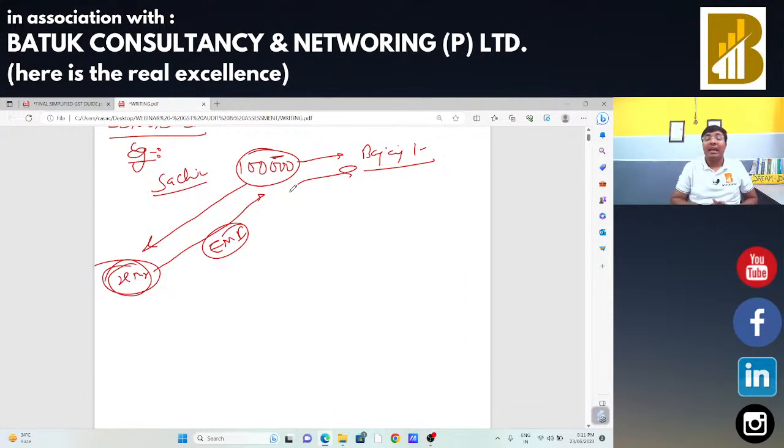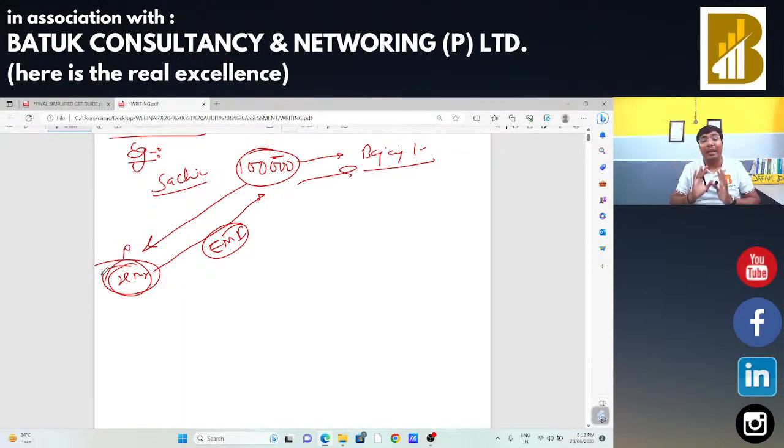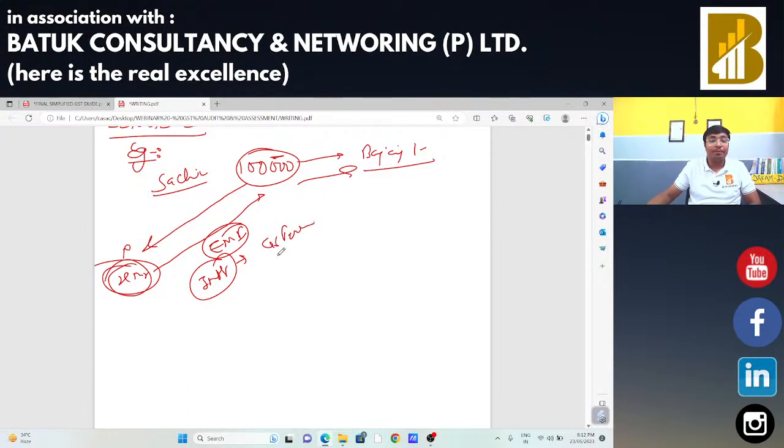In that case, suppose there is any delay in payment by Mr. X, and if there is any addition of interest on account of delay, in that case on that particular interest, GST will be chargeable.